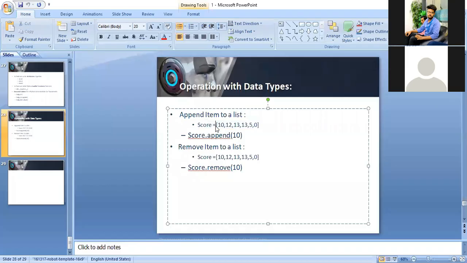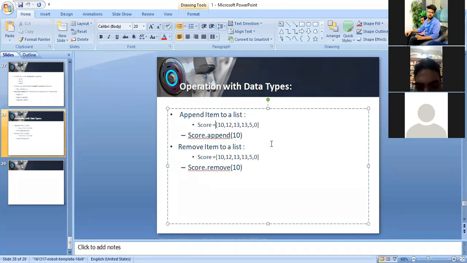What is happening? What is this? This is a score of a player who scored 10 in the first match, 12 in the second match, 13 in the third match, 13 in the fourth match, 5 in the fifth match and 0 in the sixth match. So let's suppose I have to add the score of the next match in this score list. This is the list. Let's suppose I have to add his score in the list without going back and editing the list by itself, by using a command.